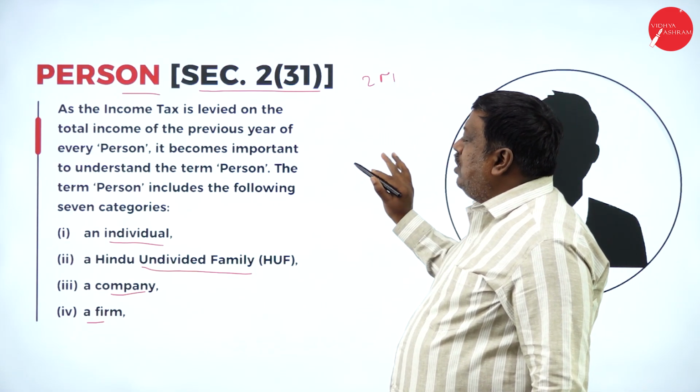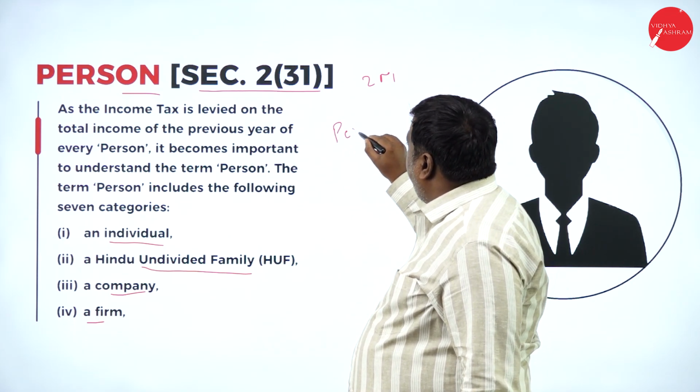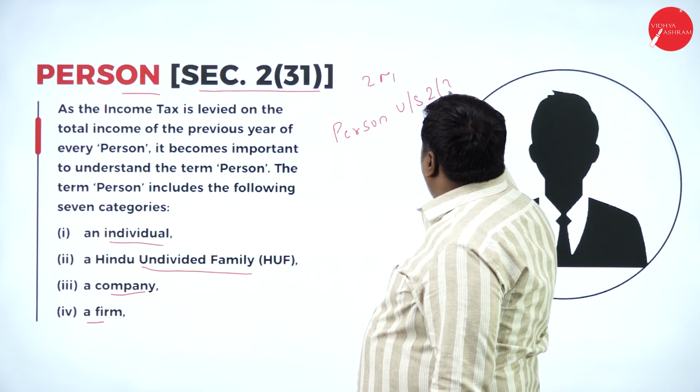Define person. Then I have to write person under Section 2 subclause 31.